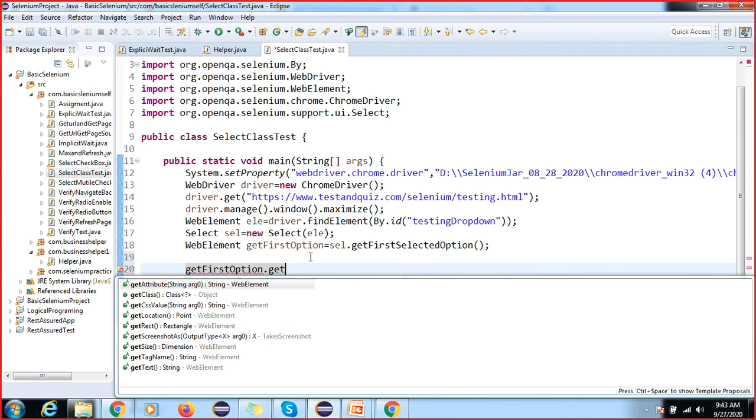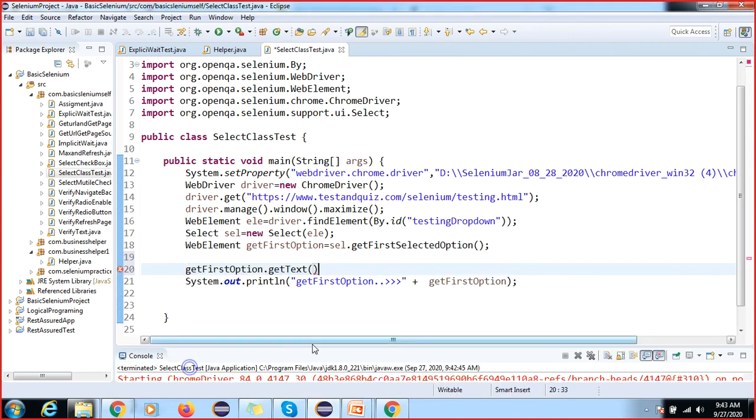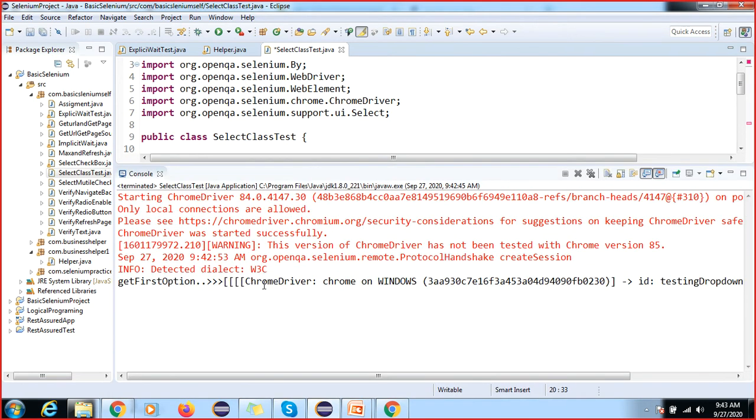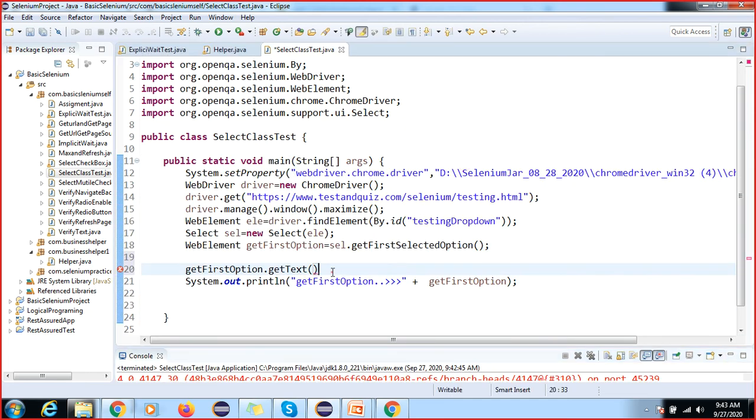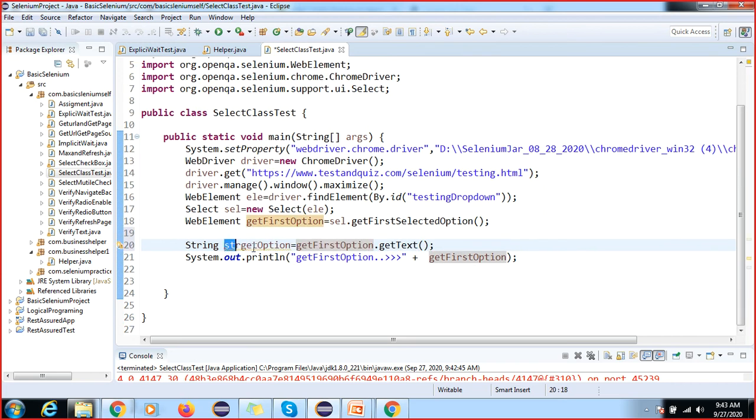The return type is WebElement, right? Not a string type, you can see here. So what is it returning? Something like a hash code. So if you want to represent everything in string format, getText is the method, so it will convert it into the string strGetOption. Okay, so now this is your strGetOption. So I will print this value, not that value. Okay, so let me print this.